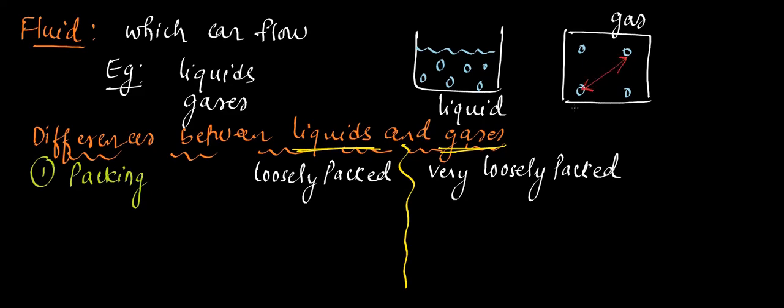That is the meaning of very loosely packed. When you take liquid molecules, the gap is a little bit less. Now let us take the second property, that is force of attraction. Can you tell me in which case the force of attraction is high?